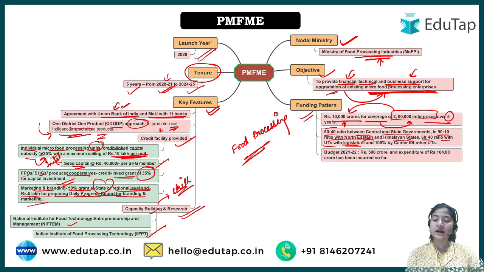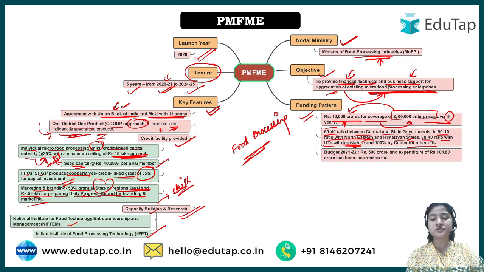So in those areas, it usually happens that with UTs, 100% is funded by the government. But in this particular scheme, for UTs with a legislature it is 60-40, and UTs that do not have a legislature, which are directly under the Center, the Center would be responsible for 100% funding.